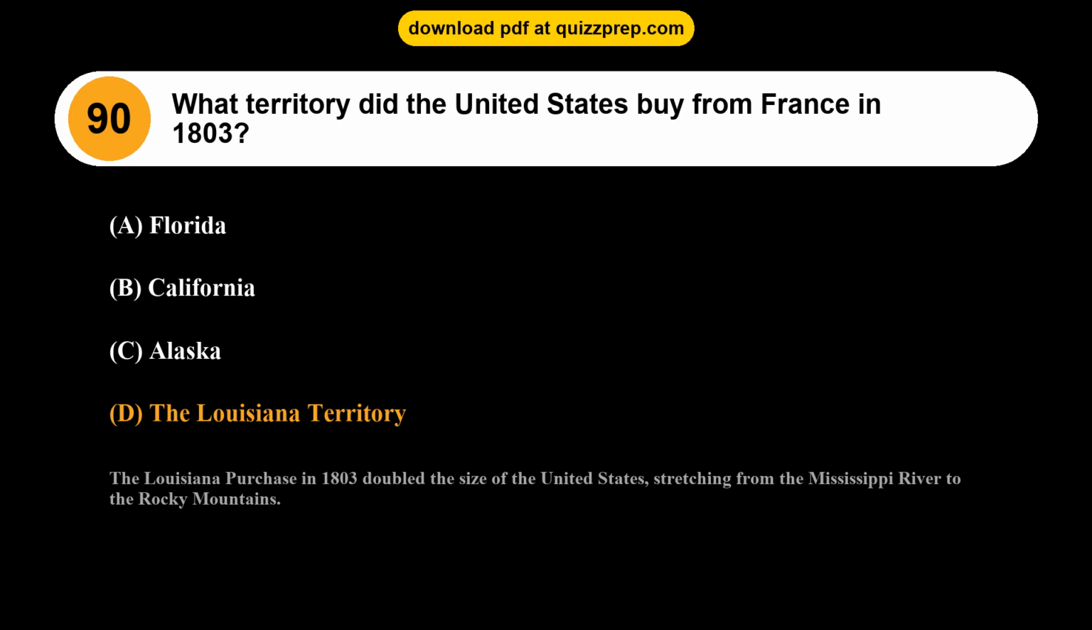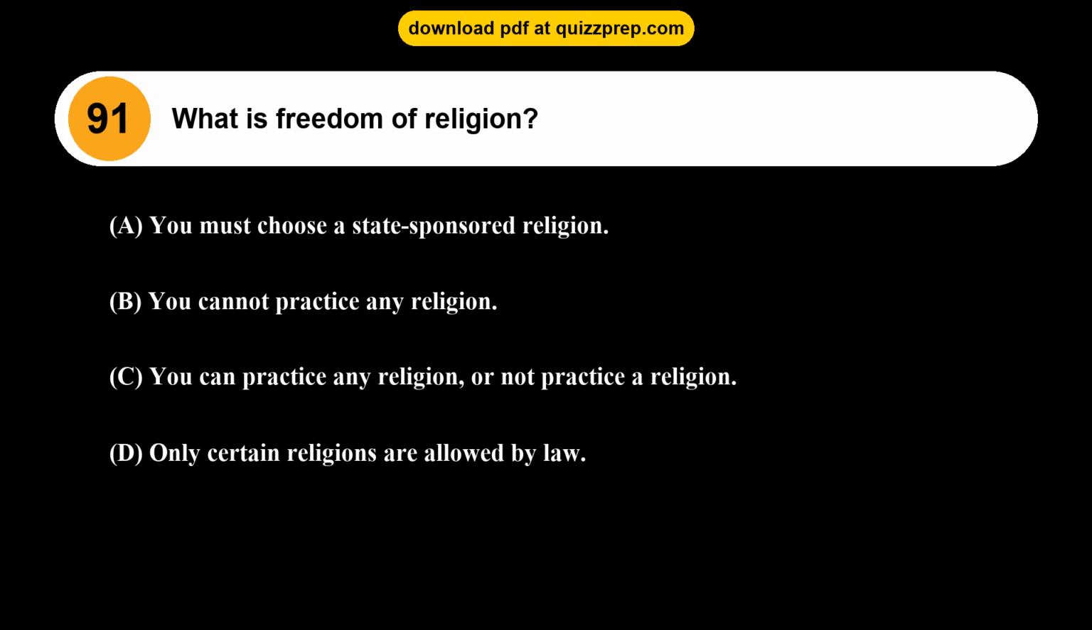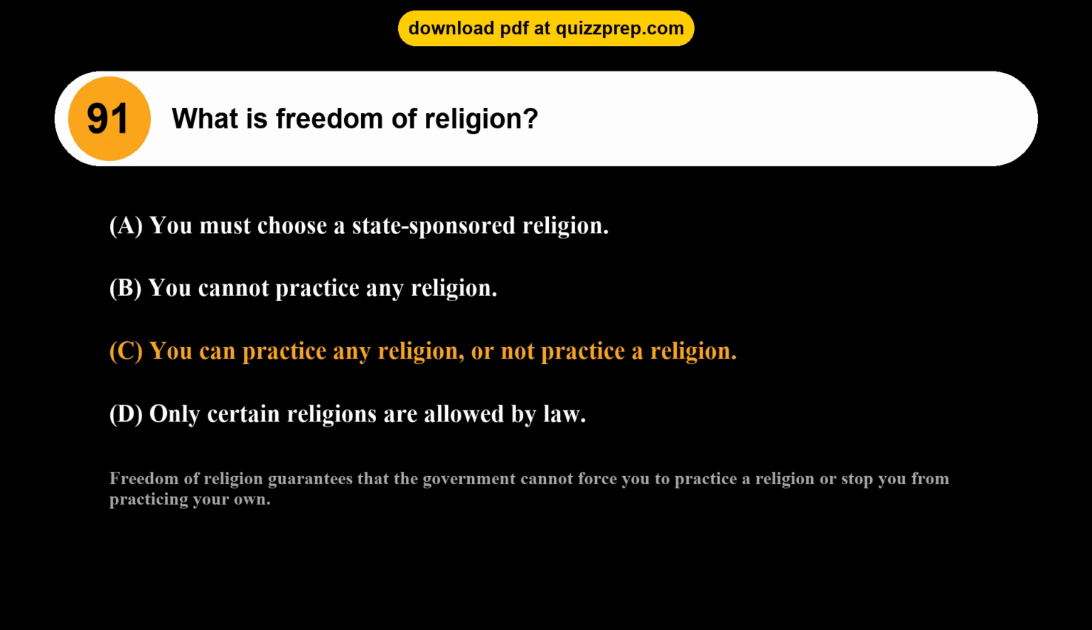Question 91. What is freedom of religion? Option A, you must choose a state-sponsored religion. Option B, you cannot practice any religion. Option C, you can practice any religion, or not practice a religion. Option D, only certain religions are allowed by law. The correct answer is option C. You can practice any religion, or not practice a religion. Freedom of religion guarantees that the government cannot force you to practice a religion or stop you from practicing your own.